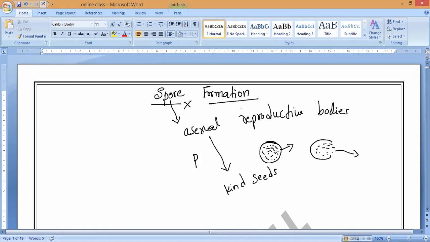That is why they are safely protected by a hard protective coat. Once the conditions are favorable, the coat will break, and the spores will come out and grow as new plants. Does everybody understand? This is exactly what happens.